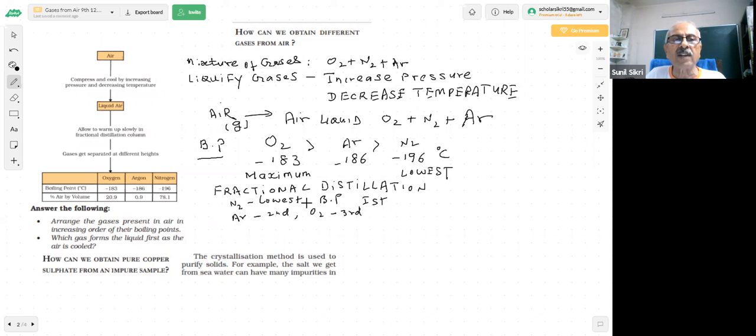So they three will get separated, and here we have given you the percentage volume of the three gases. Boiling points we have shown you: minus 183, minus 186, minus 196, and percentage volume: 20.9 oxygen, 0.9 argon, and nitrogen maximum, 78.1%. So we are clear that the air which you are inhaling has more nitrogen, but nitrogen is an inert gas. It goes inside my body and comes out of my body.